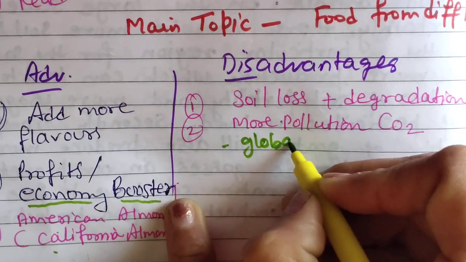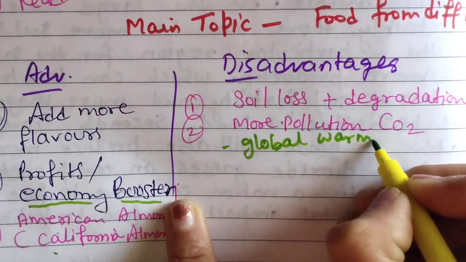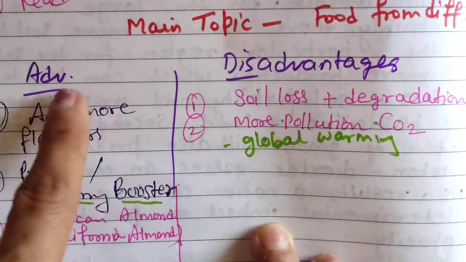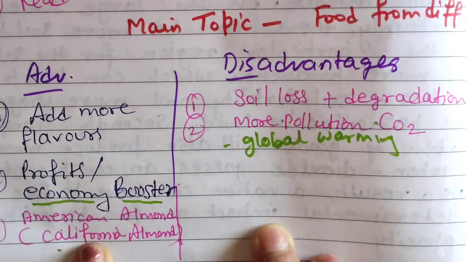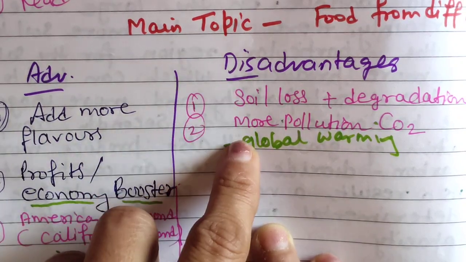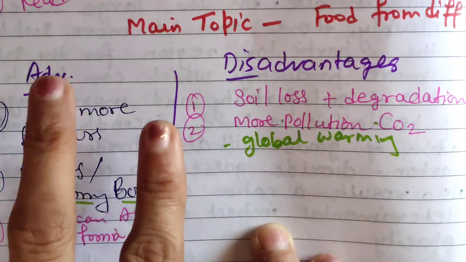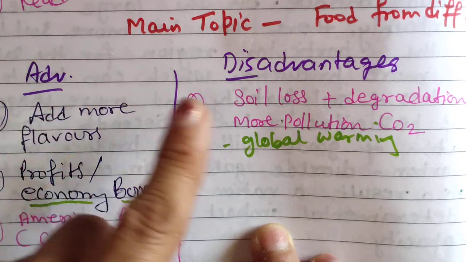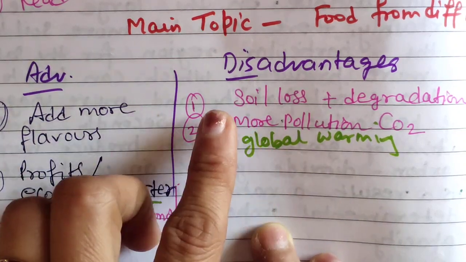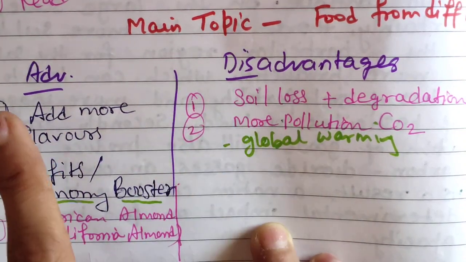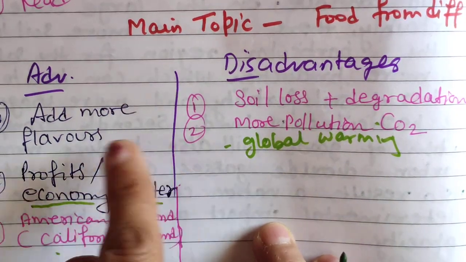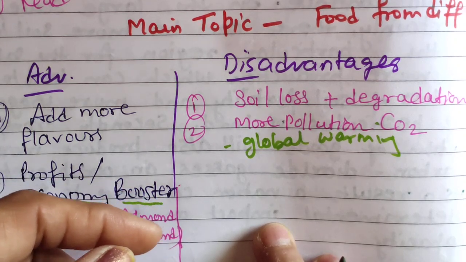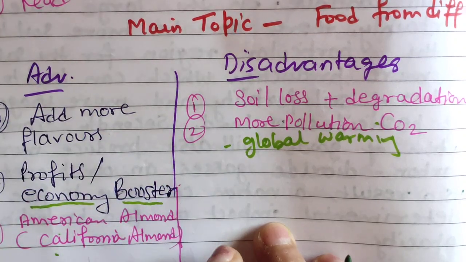So if you say that these are two equal points, that doesn't matter, but I have explained more on the advantages side, and I have given these two disadvantages. So you have to explain this paragraph a little bit if you are saying it has more advantages than disadvantages. Otherwise you have to bring disadvantages also and advantages also. The only difference is how you say the sentence about outweigh in the introduction and in the conclusion part.